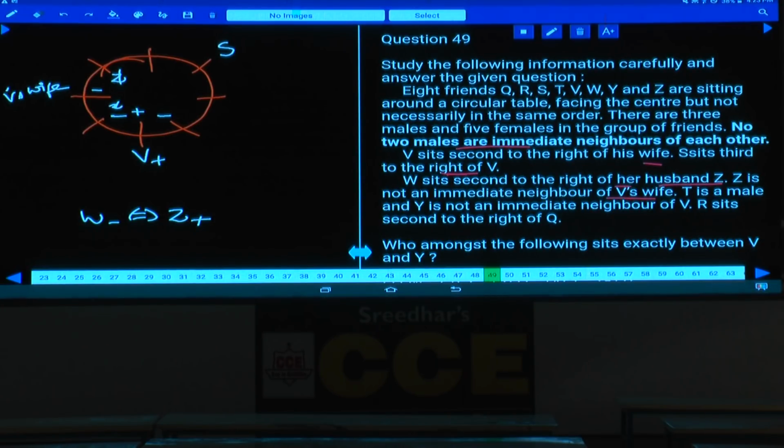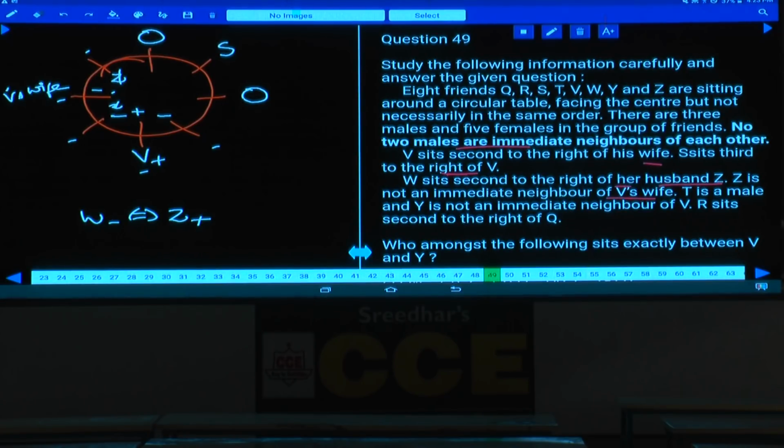Now let us finalize the position of this Z. Z cannot be here, because Z cannot be V's wife. Z is a male, so Z cannot be at these places. What are the different possibilities? Z can be either at this place or here. There are 2 possibilities for this Z, isn't it?